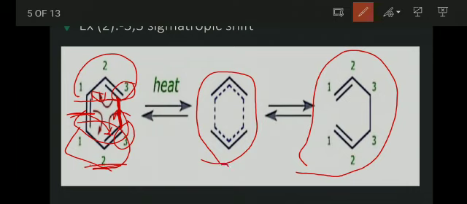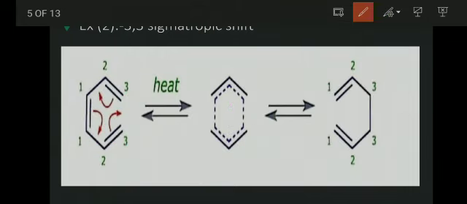So this is the cyclohexadiene that is formed here, and the new sigma bond is formed between these two carbon atoms. Therefore it is called a 3,3 sigmatropic shift or 3,3 sigmatropic rearrangement. So this is about the sigmatropic rearrangement.